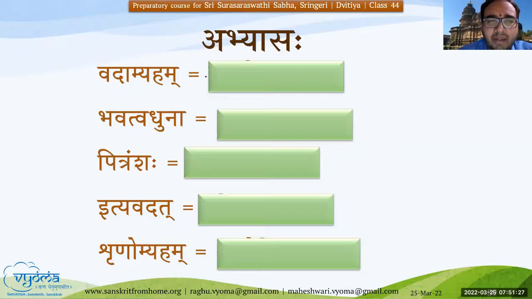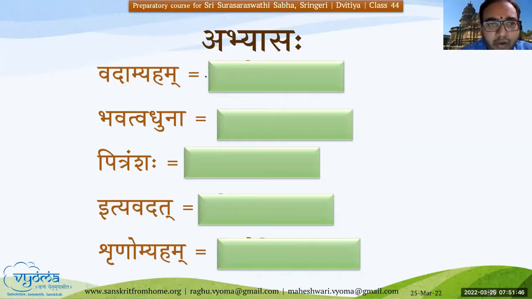Because Prathama can be in any other Prathama Purusha and Ekavachanam. So if you are considering that, then it will become Prathama Ekavachanam, Prathama Ekavachanam. That is also a possible split. It's not a mistake.